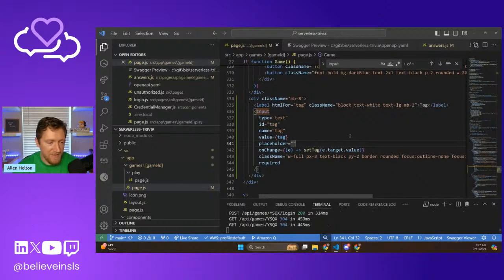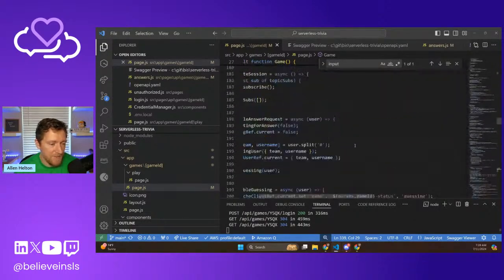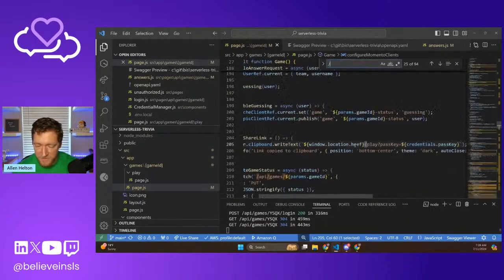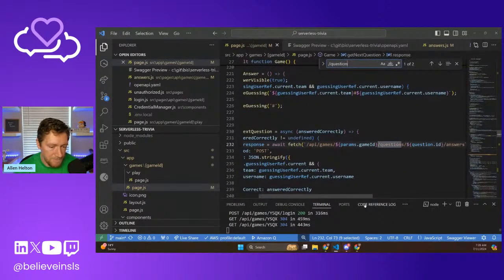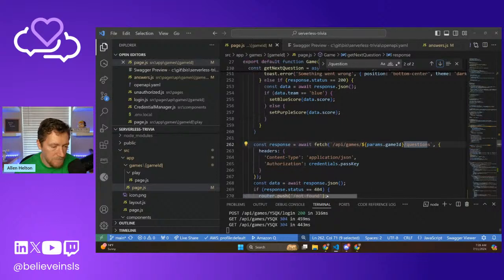Let's just say scope questions to a specific topic or tag. Let's just say that. Okay. And then what we need to do is optionally provide that to the new questions API, which is right there.